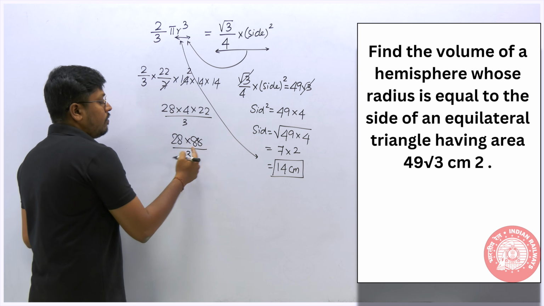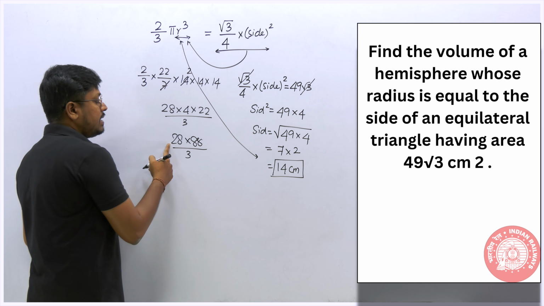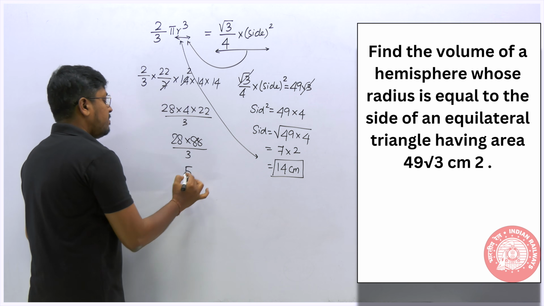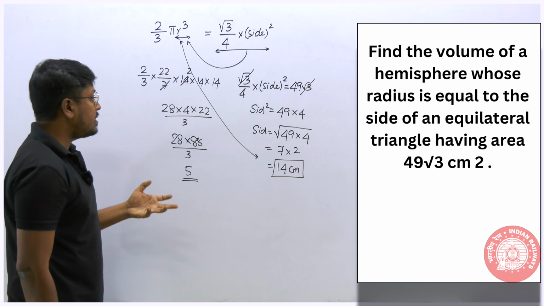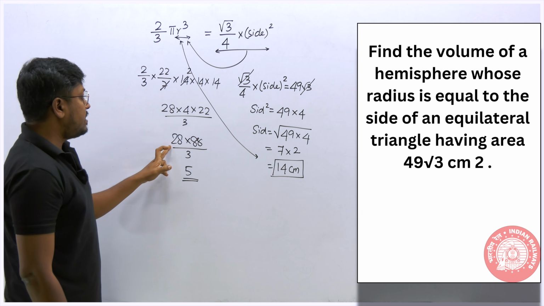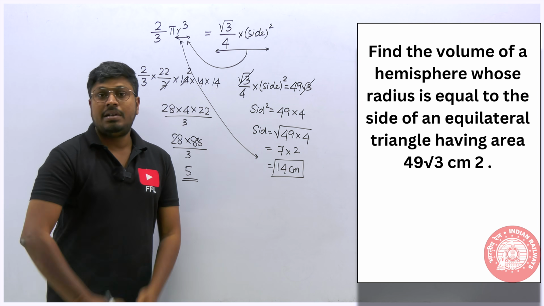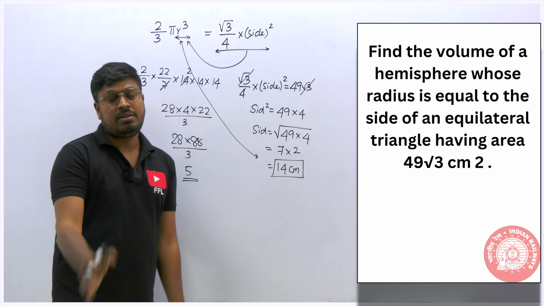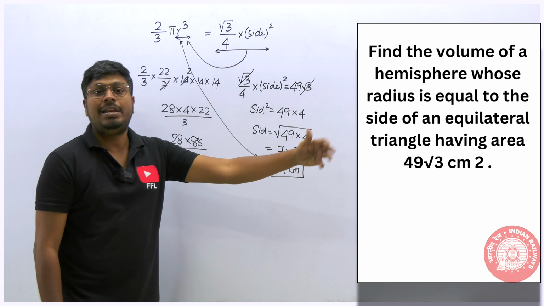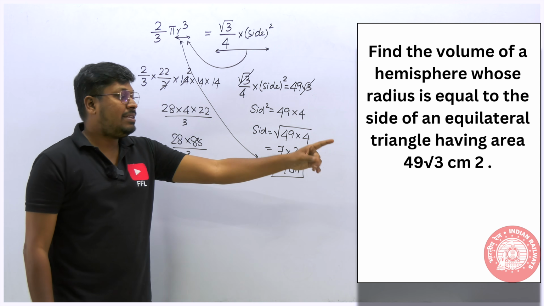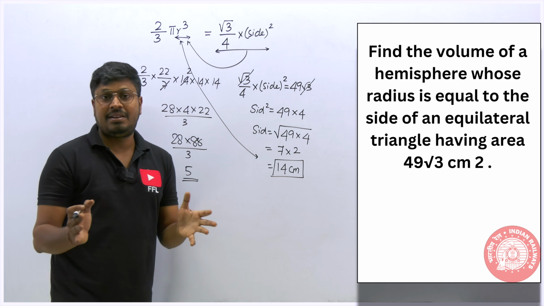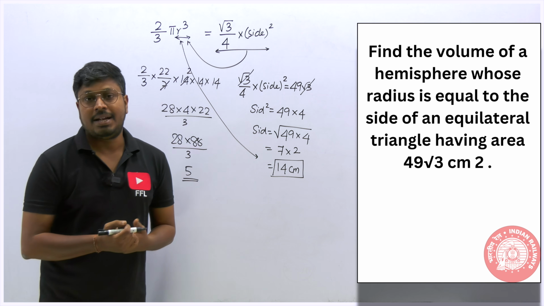8 8s are 64, 8 2s are 16. So definitely the first number will start with 5, because 8 into 2 will be 16, 17 something, so 5 into 3 will be in the 15 range. So we will get an answer in the range of 5000. So look at the options whether we have any in the 5000 range. You can see the second option is in the 5000 range. So we can say 5000 is the answer, option B.